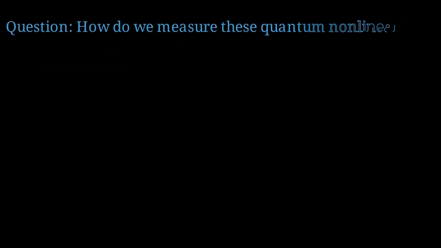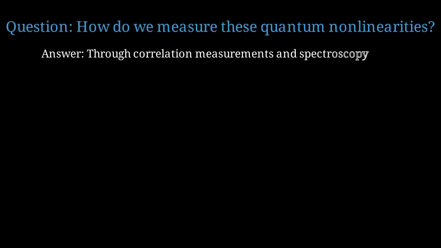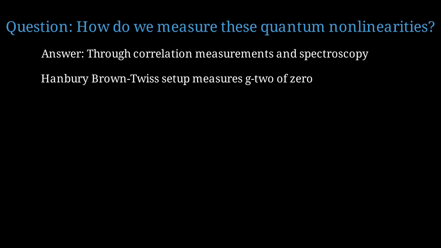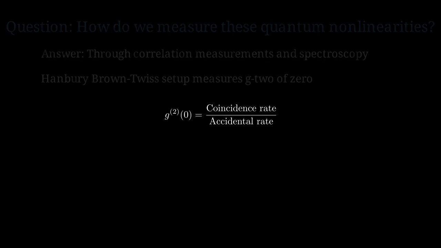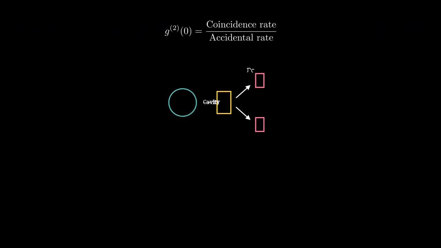How do we experimentally measure these quantum nonlinear effects? We measure them through photon correlation measurements and high-resolution spectroscopy. A Hanbury Brown and Twiss setup with 2 detectors measures the second-order correlation function. g2(0) equals the coincidence detection rate divided by the accidental rate expected for independent photons. A Hanbury Brown and Twiss setup measures photon correlations, revealing quantum nonlinearity.